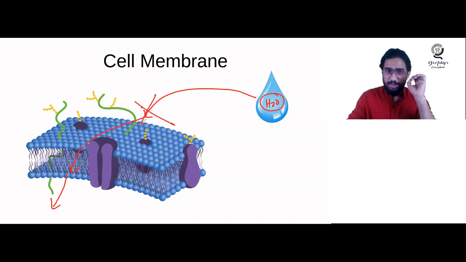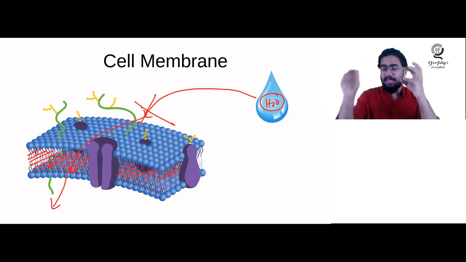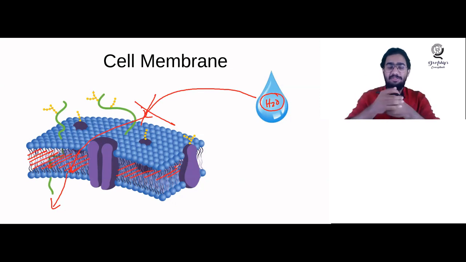Why can it not pass through here? Because you can see this is the inner portion here. What is the inner portion of the cell membrane made up of? The inner portion of the cell membrane is made up of the tail of the lipid molecule. And what is the speciality of the tail of the lipid molecule? The lipid molecule's tail is hydrophobic. It will repel the water. So the water molecule cannot pass through.